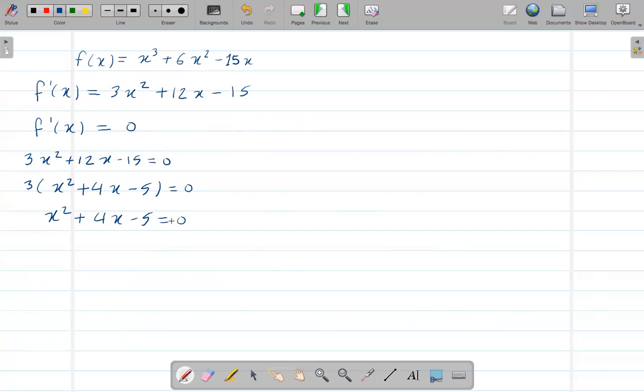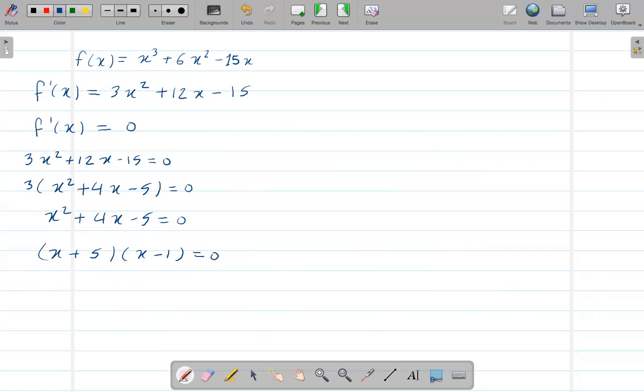Now from here, it's a quadratic function. You can find the value of x either using the quadratic formula, or we can simply multiply 5 and 1, which will make x plus 5 and x minus 1, because positive 5 and negative 1 will make positive 4, right?